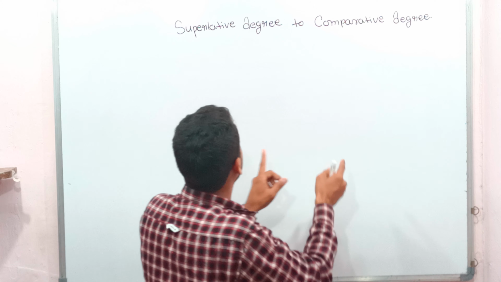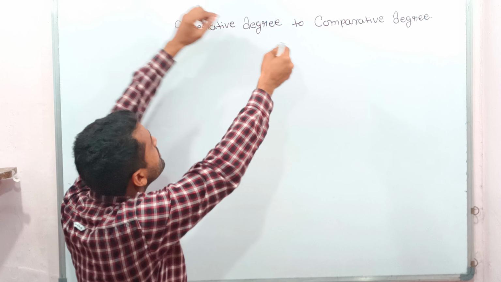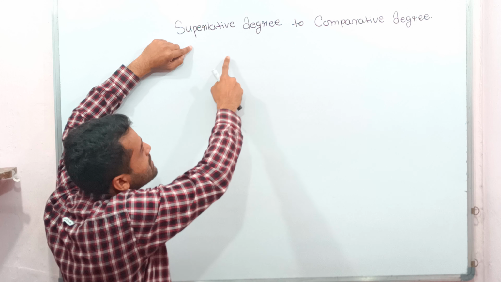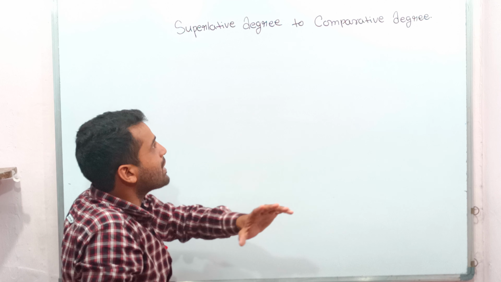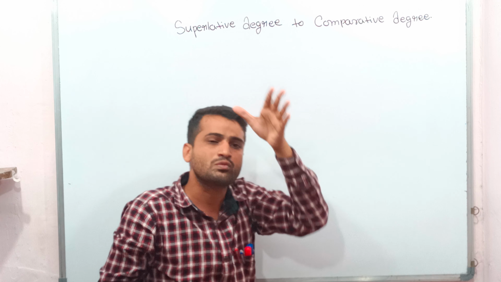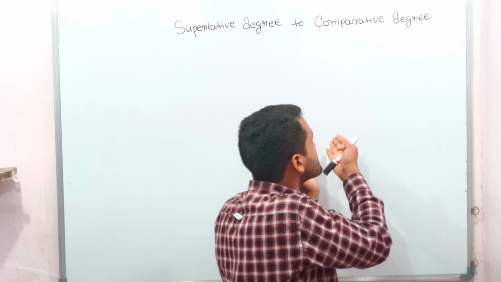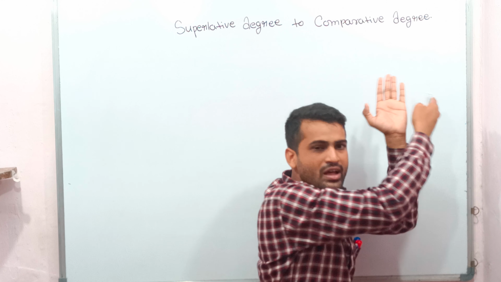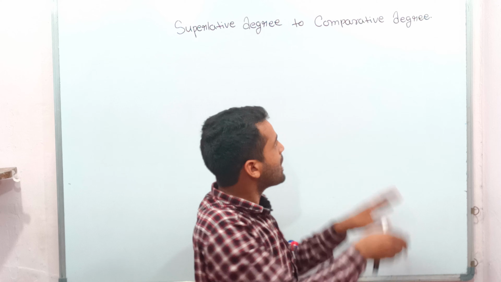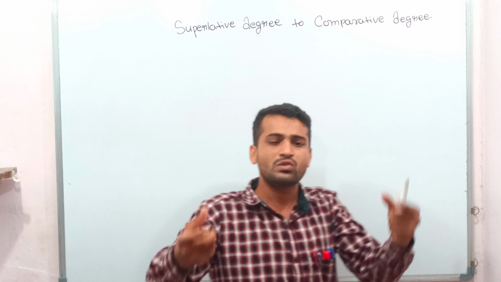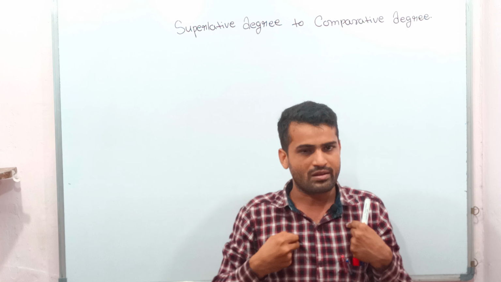Then how will you define a sentence written in superlative degree, and how will you define a sentence written in comparative degree? Therefore, students, you have a surname.